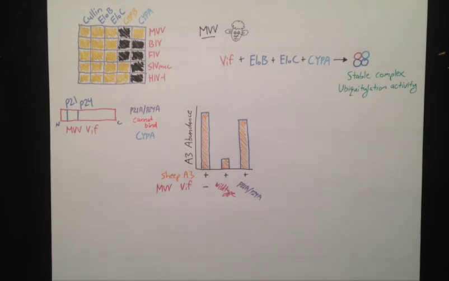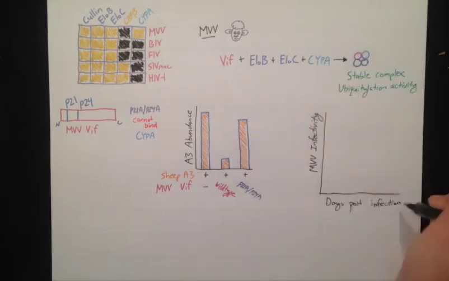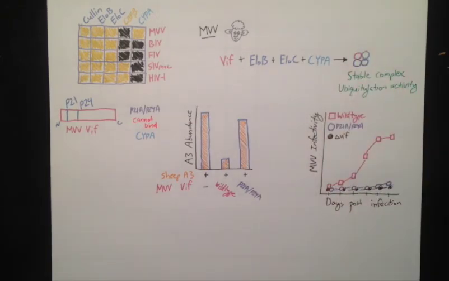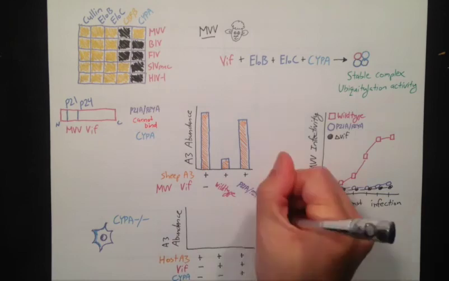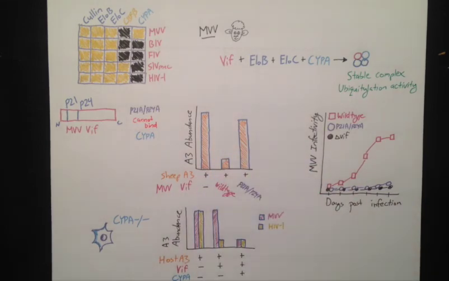When these mutations were introduced into the virus itself, we observed a loss of MVV infectivity in sheep cells, similar to that of a VIF-deleted virus. We also tested MVV-VIF A3 degradation activity in CYP-A knockout cells. We observed that MVV-VIF can only degrade sheep A3 proteins when we rescue the knockout with exogenous CYP-A. In contrast, we observe HIV-1 VIF mediating the degradation of human A3 proteins in the absence of CYP-A, confirming its specific importance for MVV-VIF function.